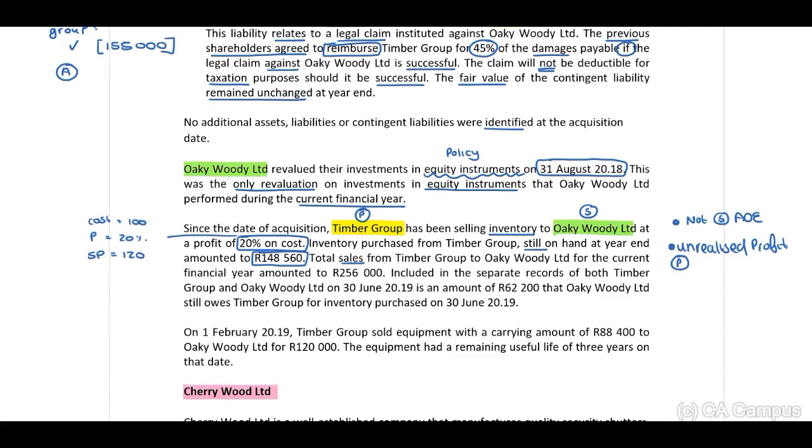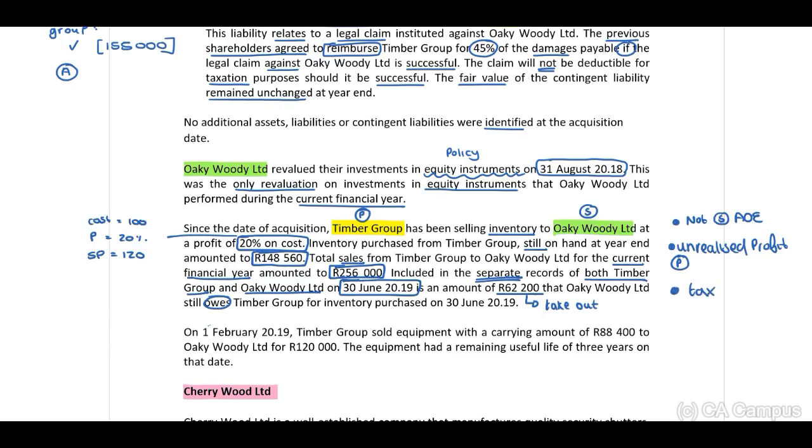Total sales from Timber Group to Oakey for the current financial year amounted to 256,000 and included in the separate records of both Timber Group and Oakey Woody on 30 June 2019 is an amount of 62,200 that Oakey Woody owes Timber Group for inventory purchased on 30 June 2019. Therefore, we need to take this out. We need to eliminate this. Right, guys? Intra-group transactions, always remember the tax effect, please.